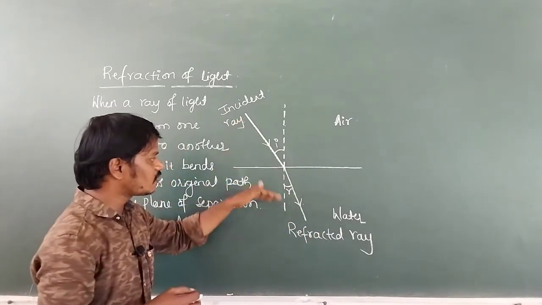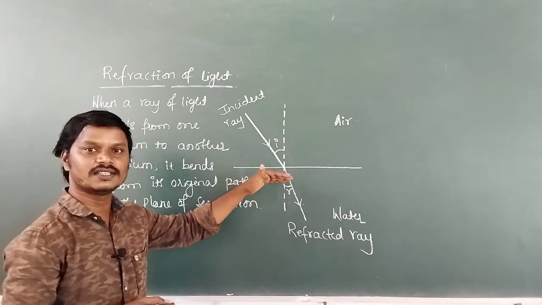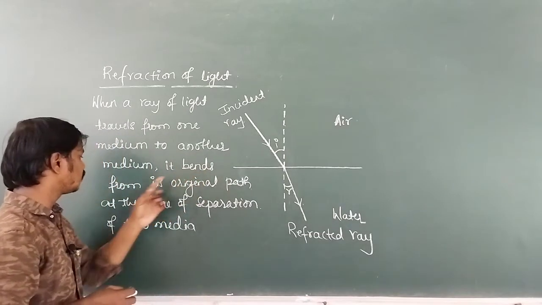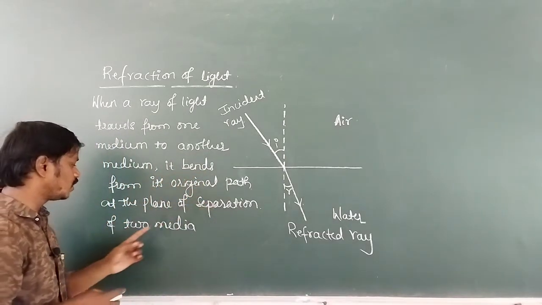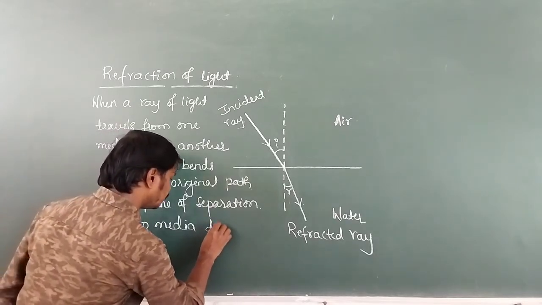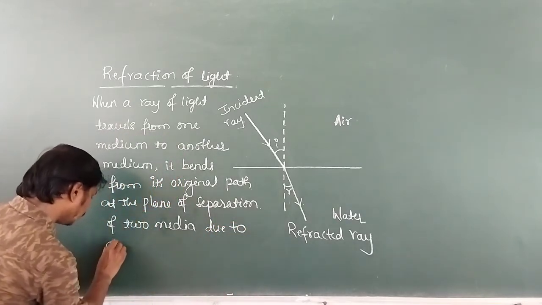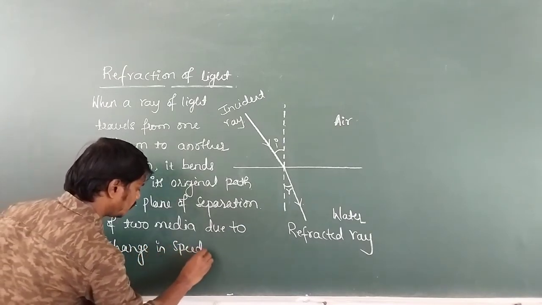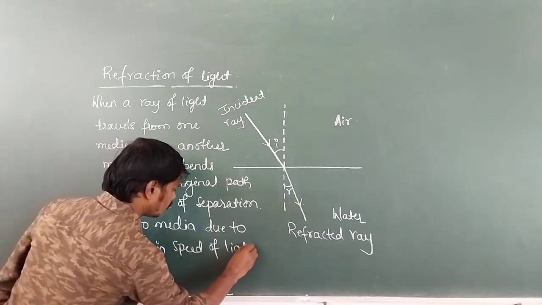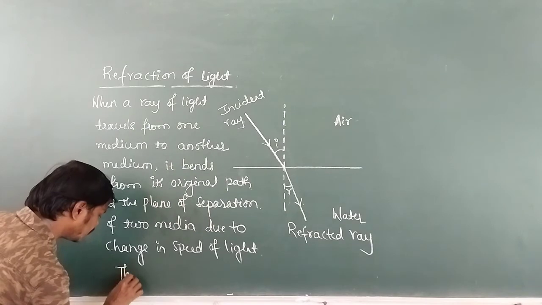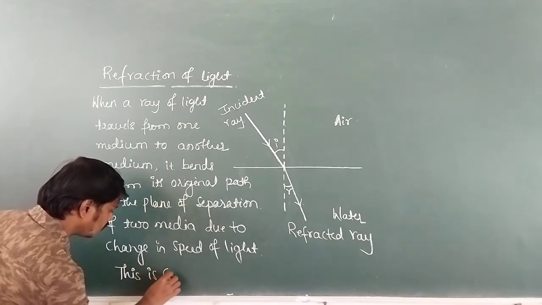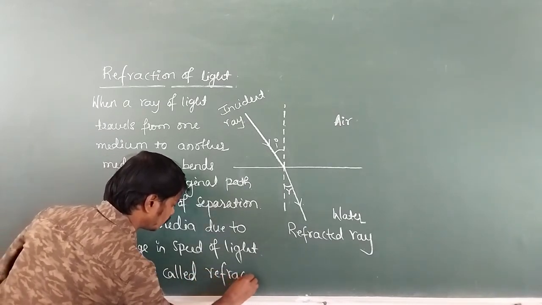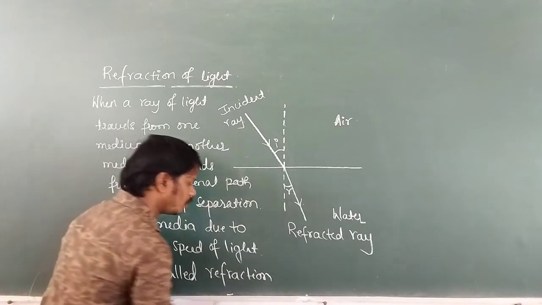When it enters the other medium, there is a change in speed, and that is why this light ray bends from its original path at the plane of separation of two media due to change in speed of light. This is called refraction of light.